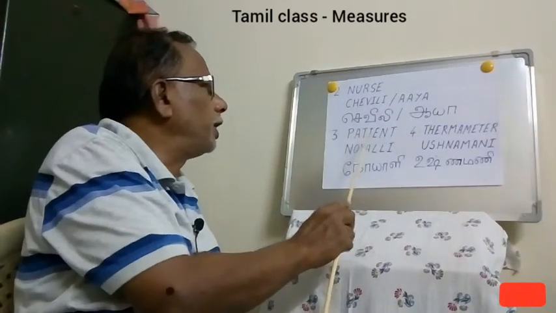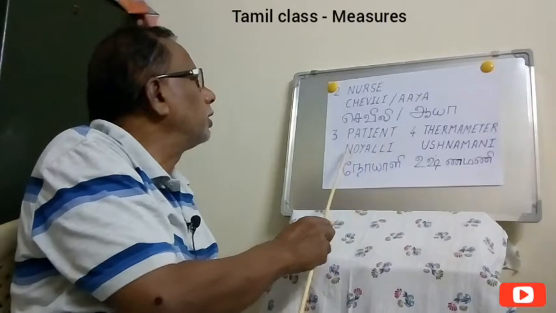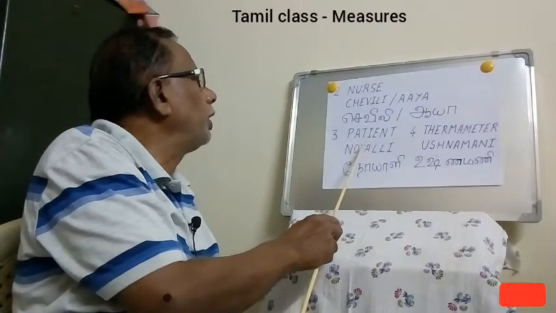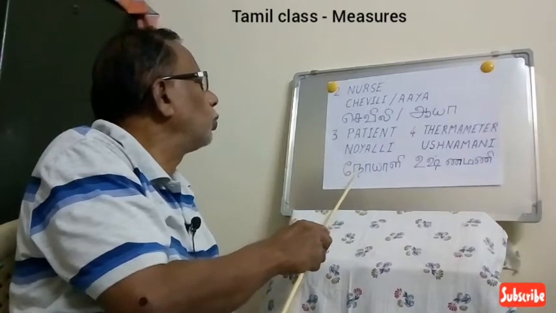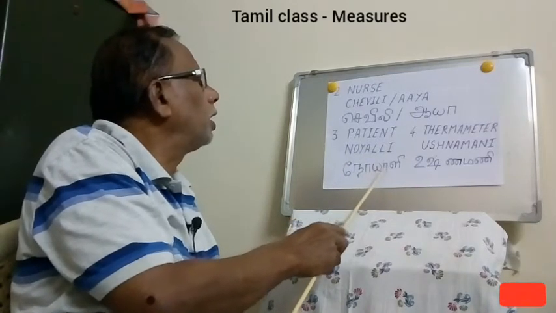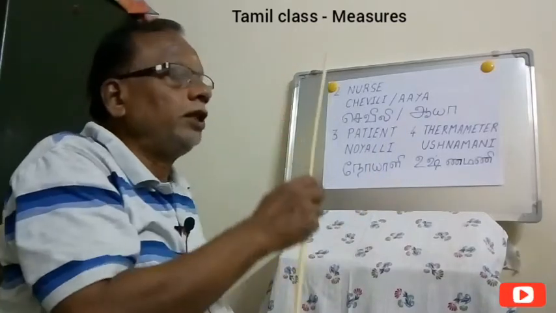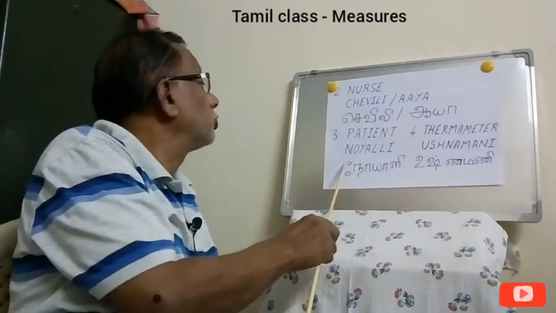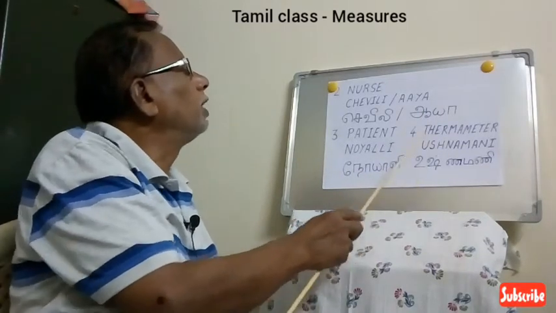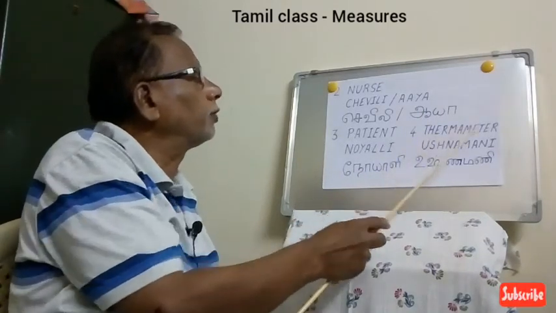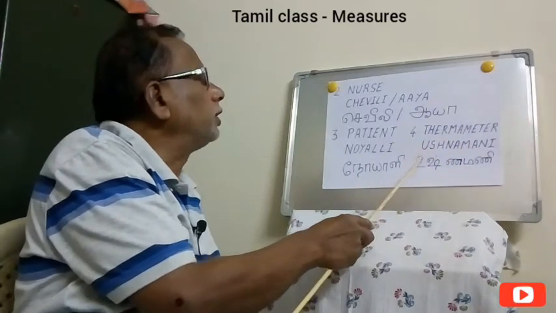Then for patient, we call it Noyali. Then the fourth one is thermometer. For finding temperature, we want a thermometer. That is called Ushnamani in Tamil.